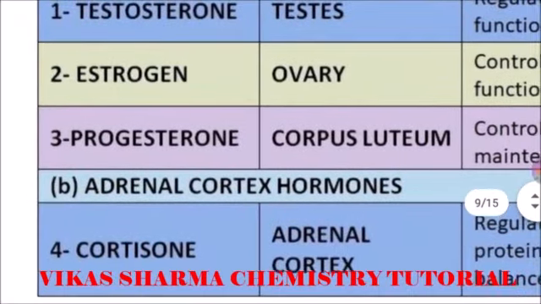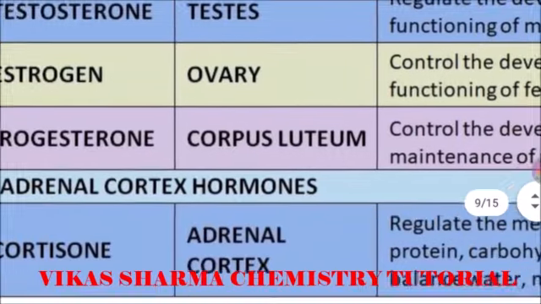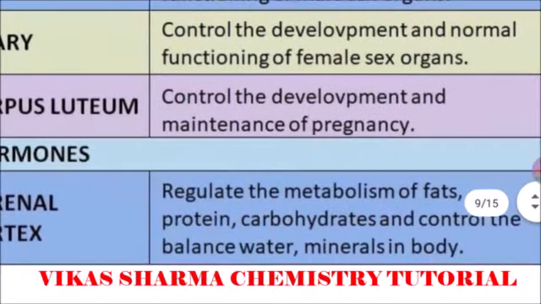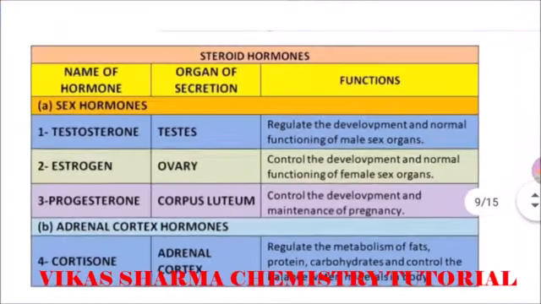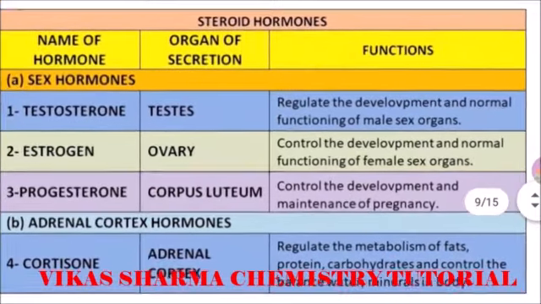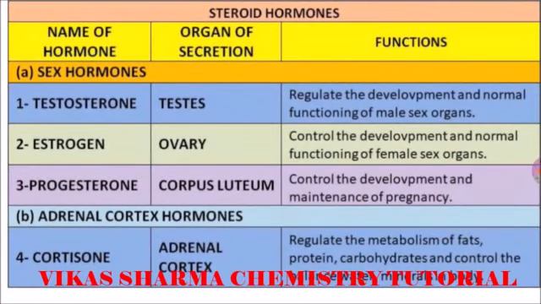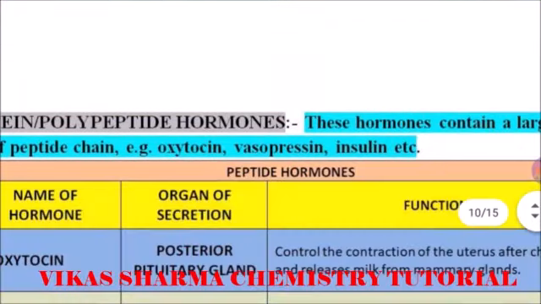The second category is adrenal cortex hormones. Only one hormone according to your syllabus: cortisol, secreted by the adrenal cortex. Its functions are to regulate the metabolism of fats, proteins and carbohydrates, and to control the balance of water and minerals in the body. So steroid hormones have two categories: the first category has three hormones, and the second one is adrenal cortex hormones, with one hormone.